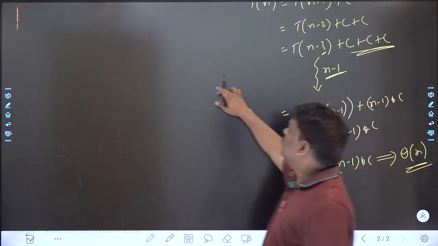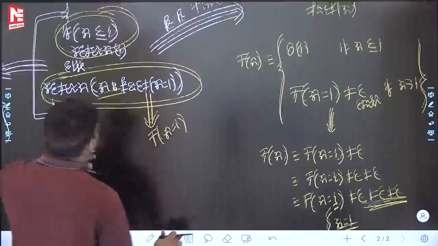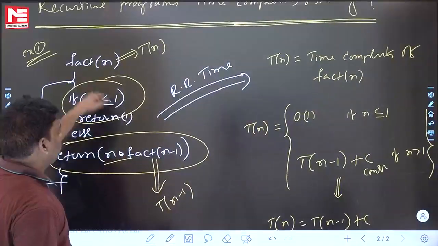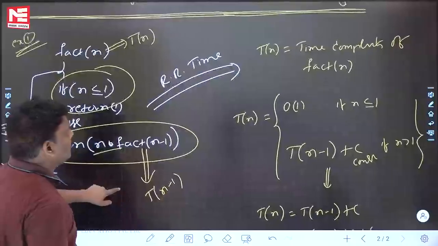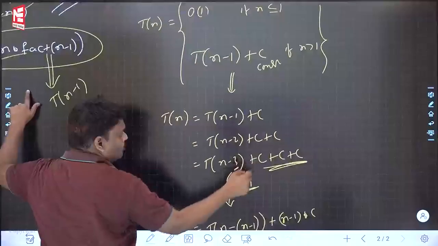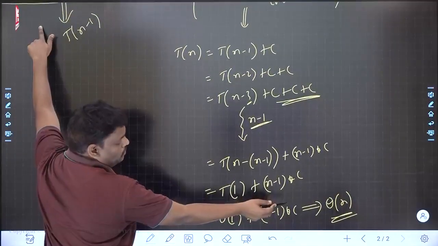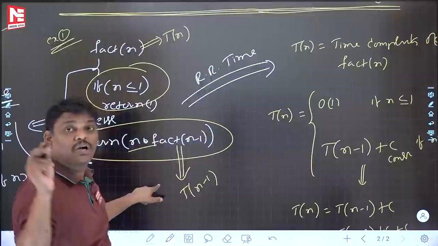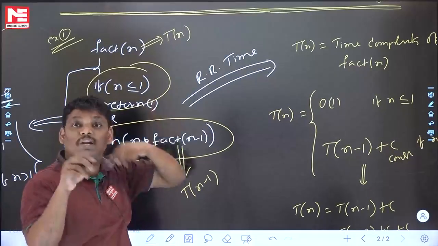Now I think it is the right time to ask you: please help me find the time complexity of this recursive program. What is the answer? Write the recurrence for time and solve it. You finally get n. This recursive program, previously also we computed its time complexity manually.